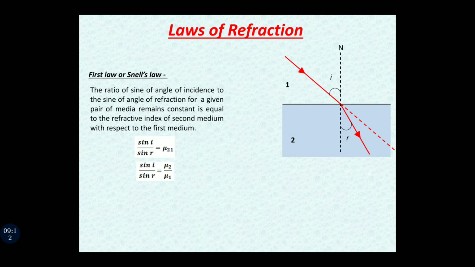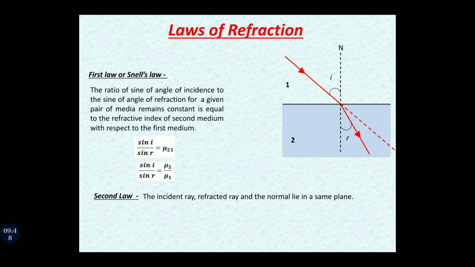And the second law is the incident ray, refracted ray and the normal lie in the same plane. This law is common when we were studying laws of reflection. Then this was also there, but it was incident ray, reflected ray and the normal. Here it is incident ray, refracted ray and the normal. The only difference is there it was reflected, here it is refracted.